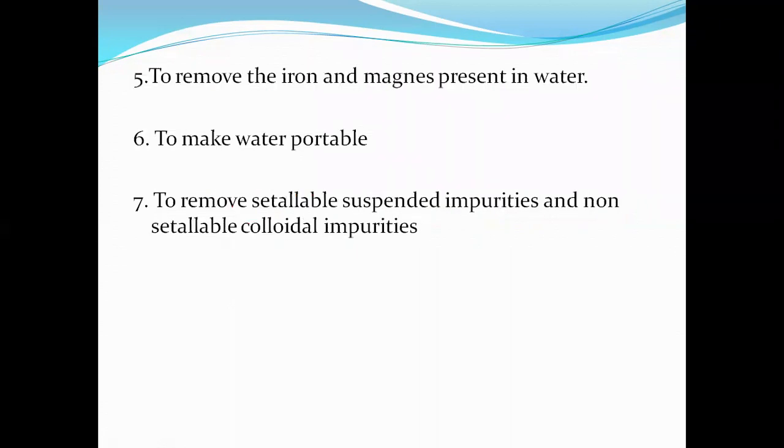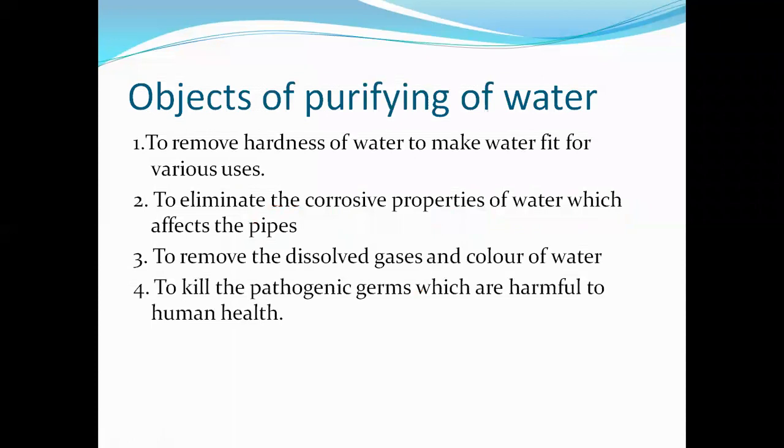There are 7 objectives. First, the purification process removes the hardness of water and makes water fit for various uses. It eliminates the corrosive properties of water. Then it removes the dissolved gases and color from water.